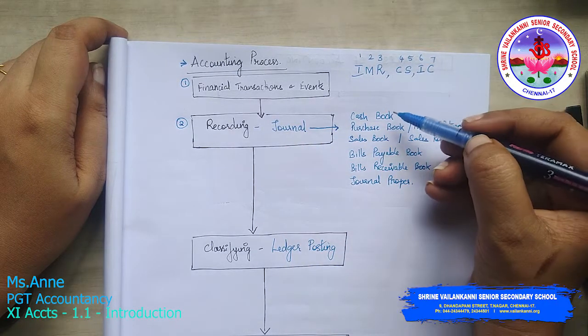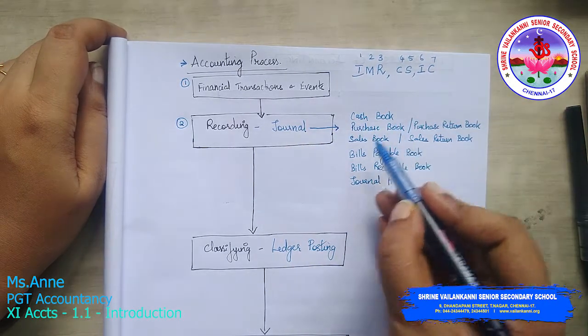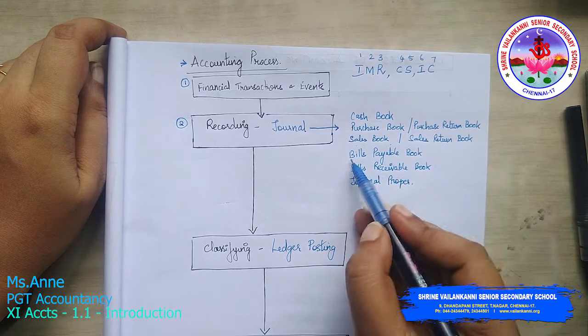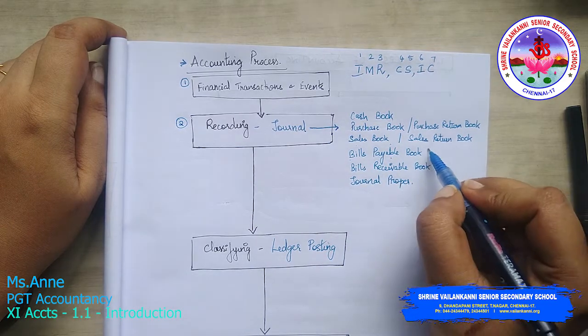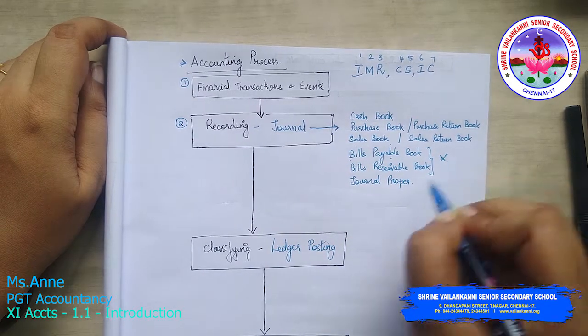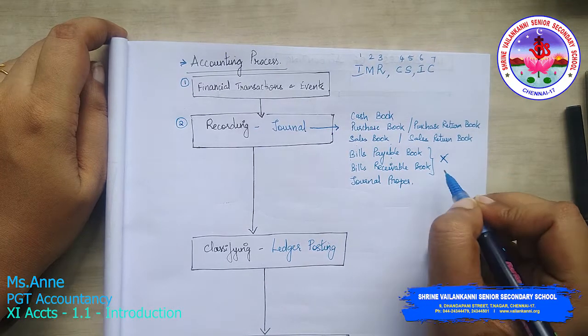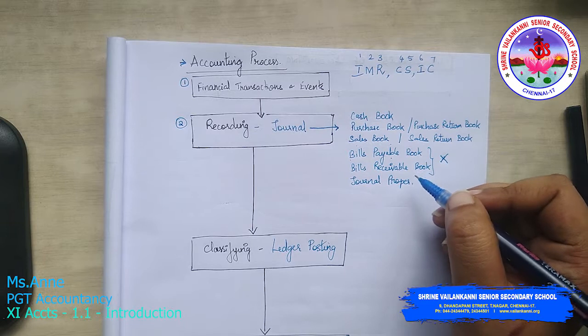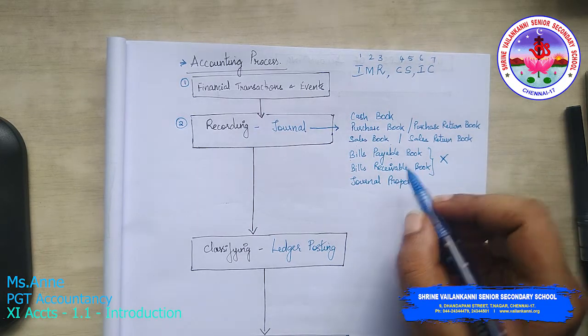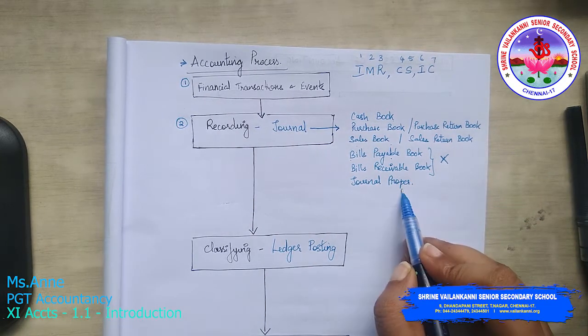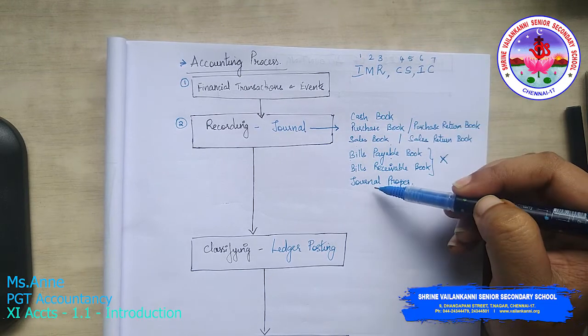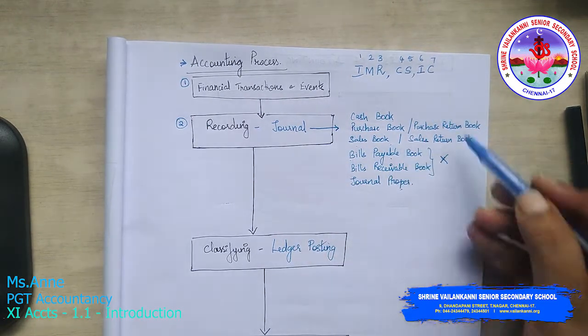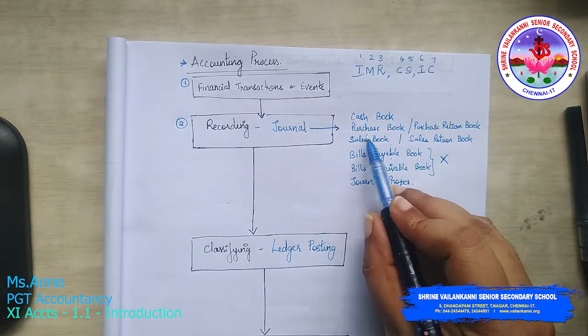Journal can be further classified as cash book, purchase book, sales book, bills payable book, and bills receivable book, which is not there for you right now in your syllabus. But anyways, we will come across bills payable book and bills receivable book sometimes, and I'll tell you what they are generally. Then journal proper. Now all these are journals that we are going to prepare.